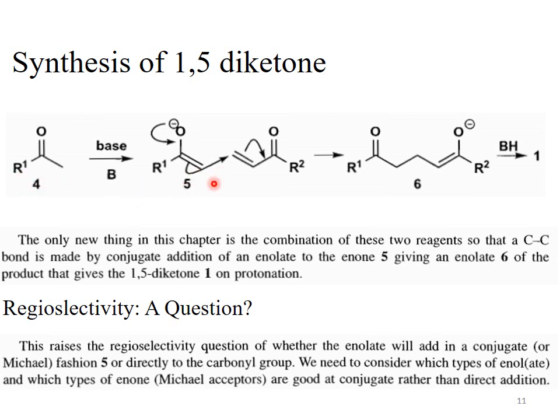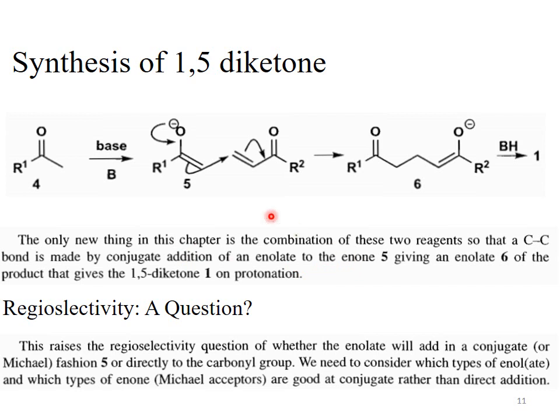So this nucleophilic species, compound 5, which is the enolate of compound 4, attacks at the beta carbon and gives us species 6, that is another enolate, and this enolate accepts a proton from the base and converts to the target material 1.